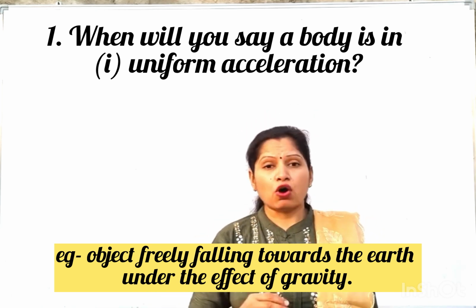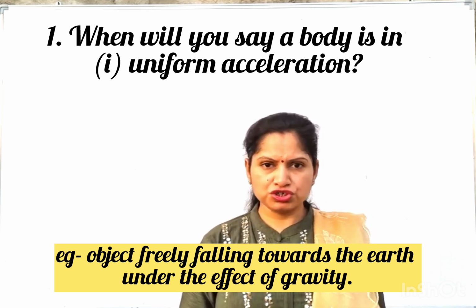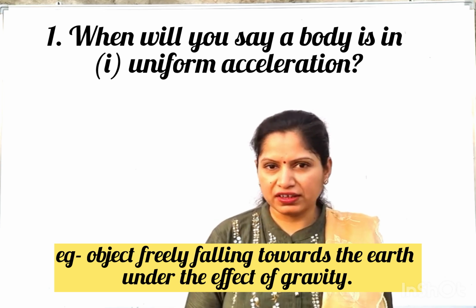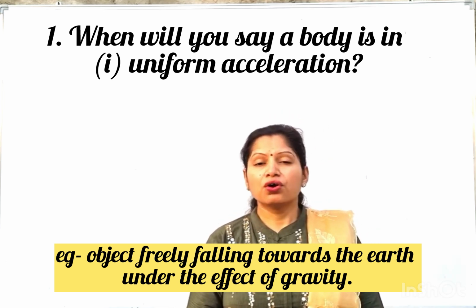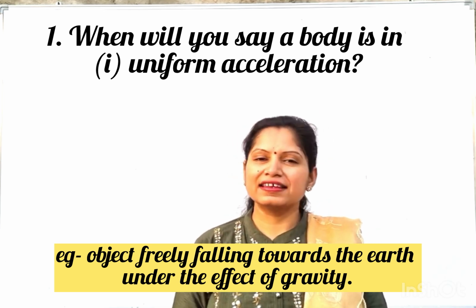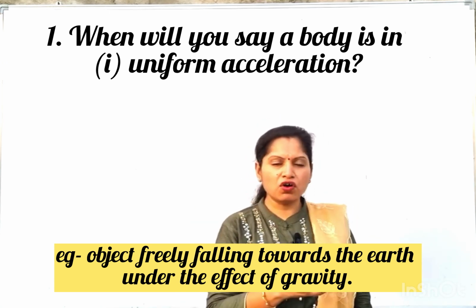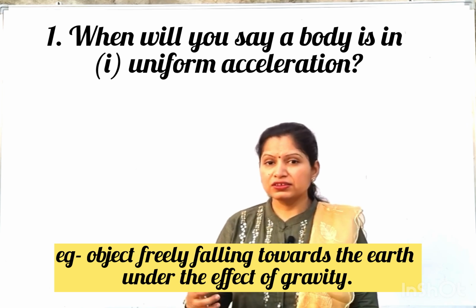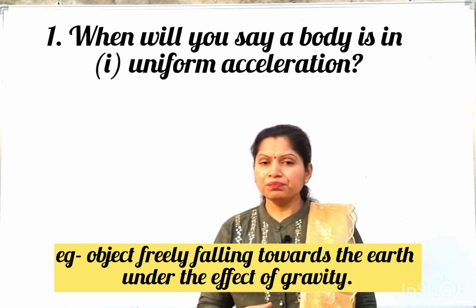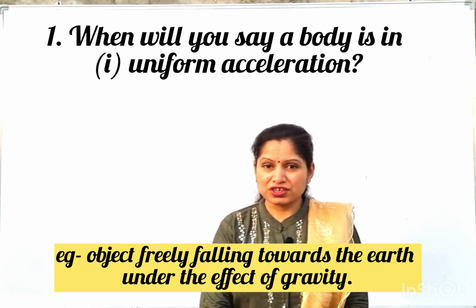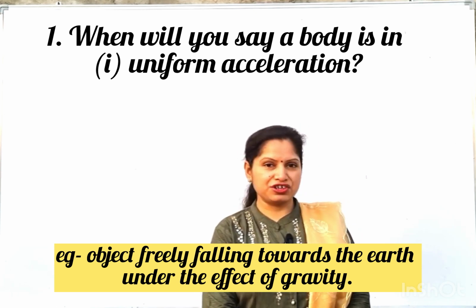So whenever an object is in free fall, such a motion when object is coming towards the ground only under the effect of gravity, that is known as free fall. और ये free fall है, that is an example of uniform acceleration. तो जब भी कोई object free fall में है, it's coming towards the earth by the action of gravity pull, then it is known as free fall. And that type of motion is an example of uniform acceleration.